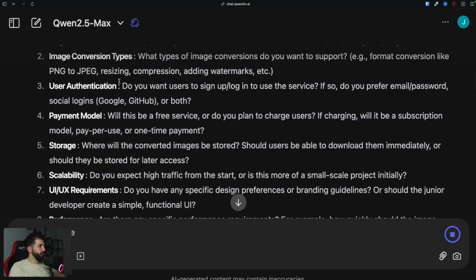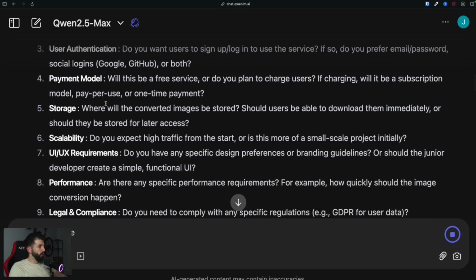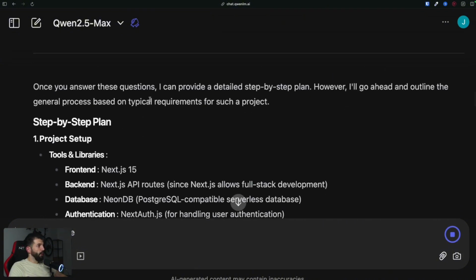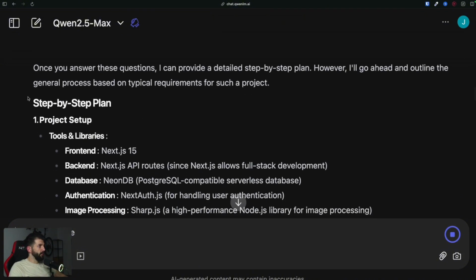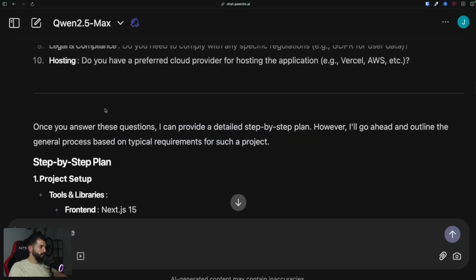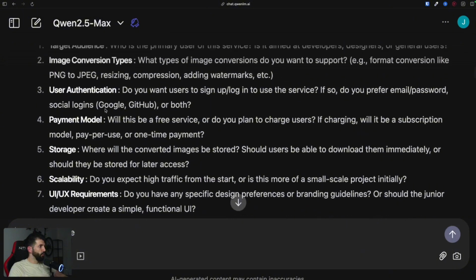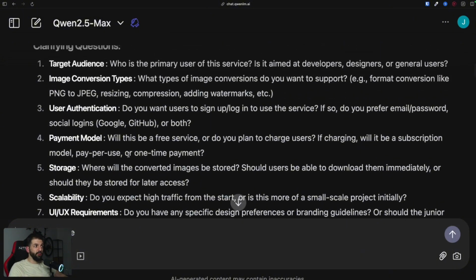Image conversion types, user authentication, payment model, storage, and so on. Once you answer this question, I can provide a detailed step-by-step plan, and it goes ahead and generates a typical or general step-by-step plan. Again, we'll brush over it fairly quickly.